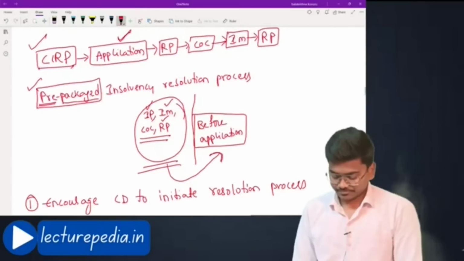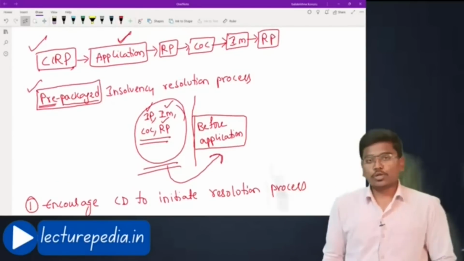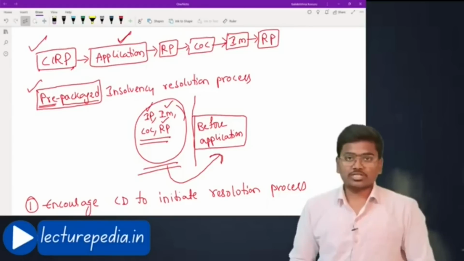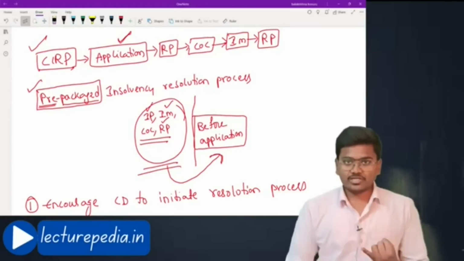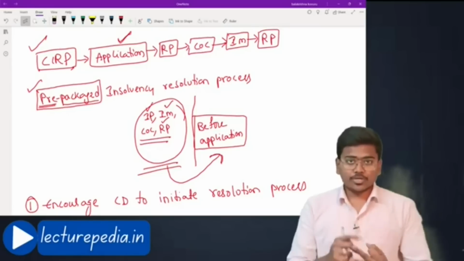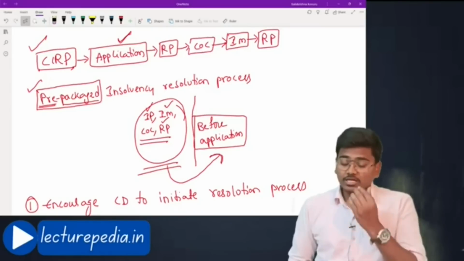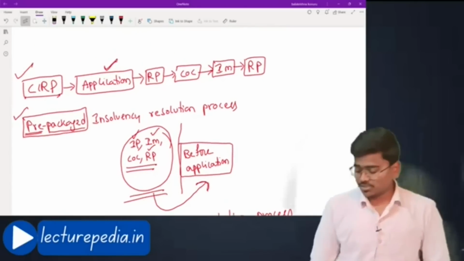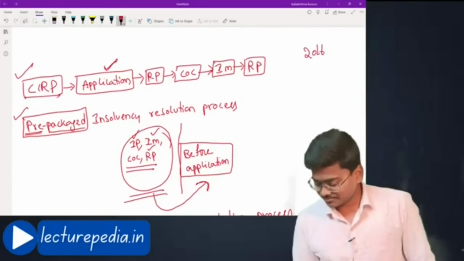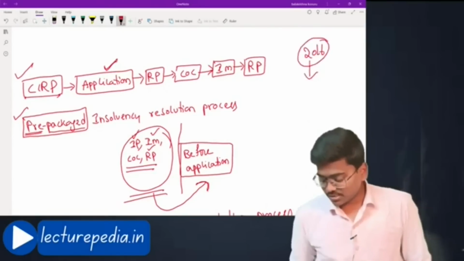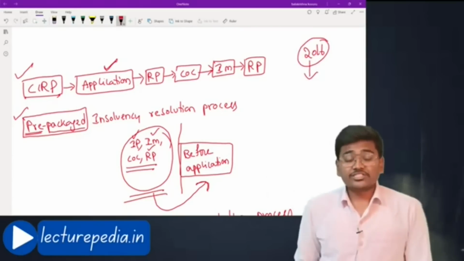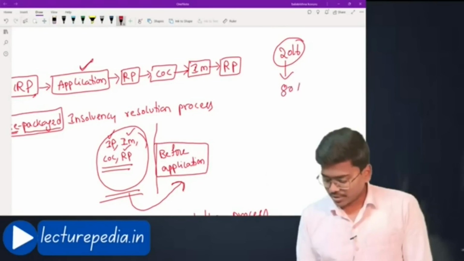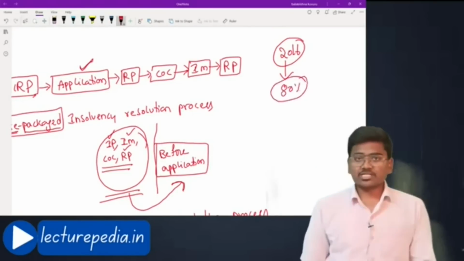Basically, under CIRP, the application to the adjudicating authority can be filed by a financial creditor, operational creditor and corporate debtor. But if you observe the statistics, IBC was introduced in 2016. In 2016, the number of applications initiated by corporate debtors was around 80%. I don't remember the figure exactly, but it is around 80%.